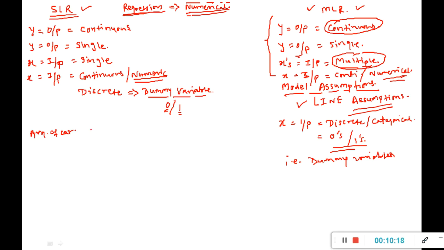So there is the volume of a car. Volume means the cubic space of that particular car. Then there can be the weight of the car given to us. Then there can be speed, the top speed, or the highest speed the car can have.